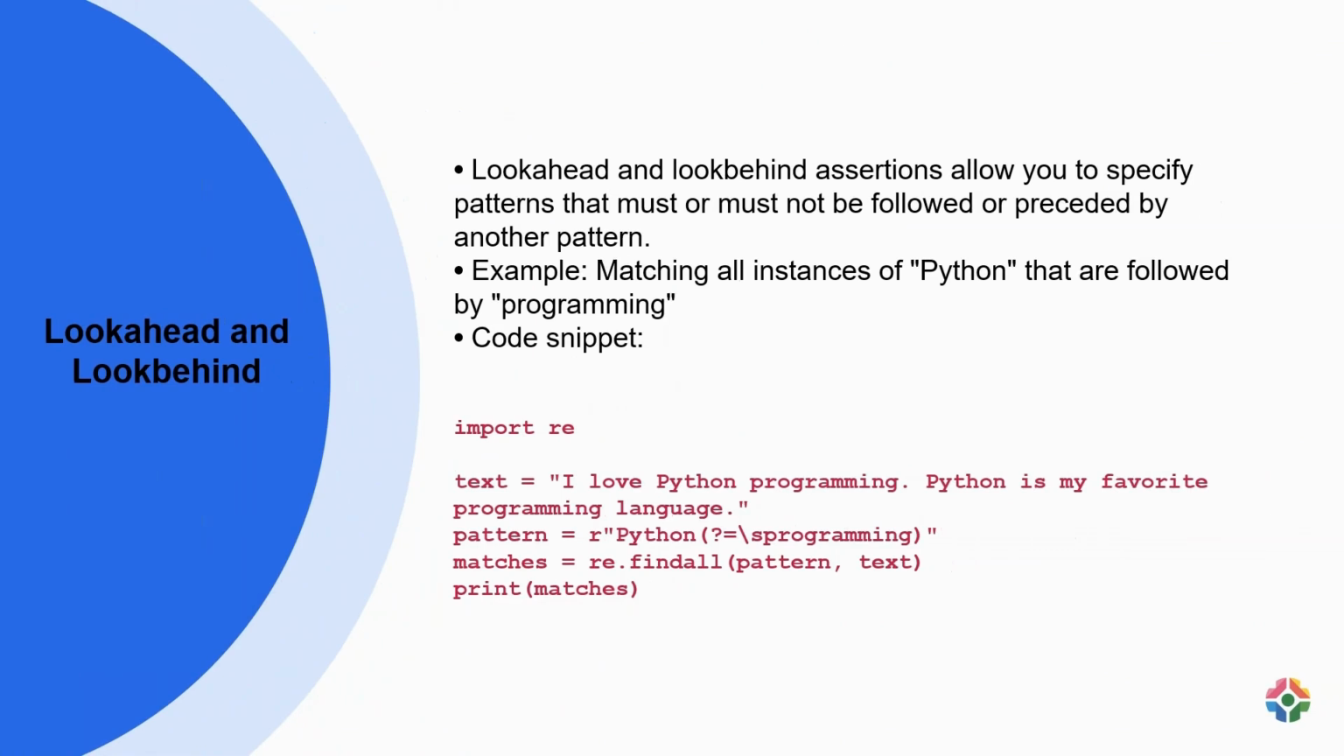Lookahead and lookbehind assertions in regular expressions allow specifying patterns followed or preceded by another pattern. In the code example provided, the regular expression Python(?=\sprogramming) is used to find instances of Python that are immediately followed by the word programming. This means it'll match Python only if it's followed by a space and the word programming. This can be useful for more specific text matching, such as finding certain words in a particular context.